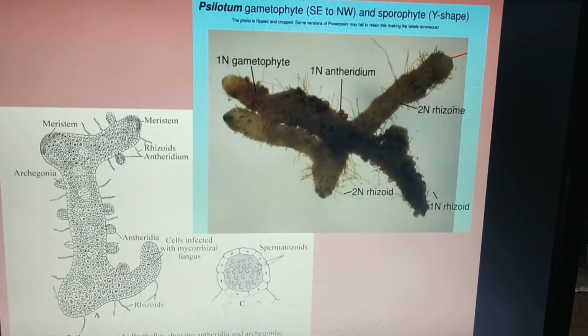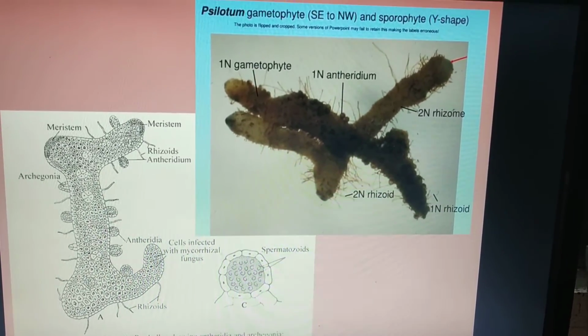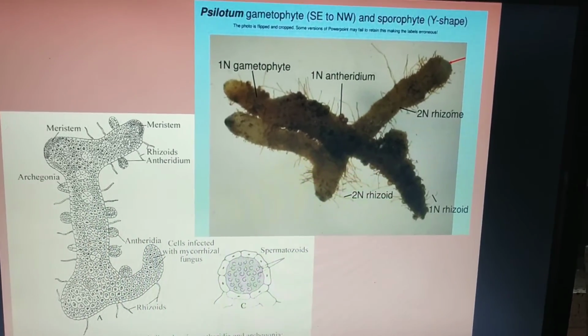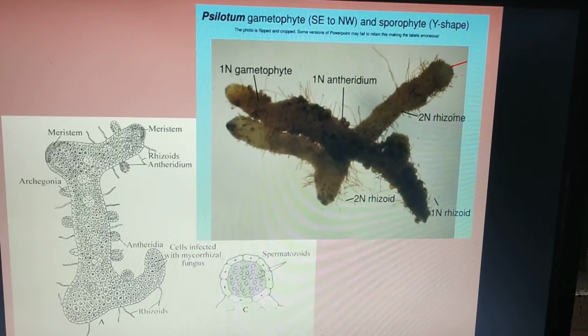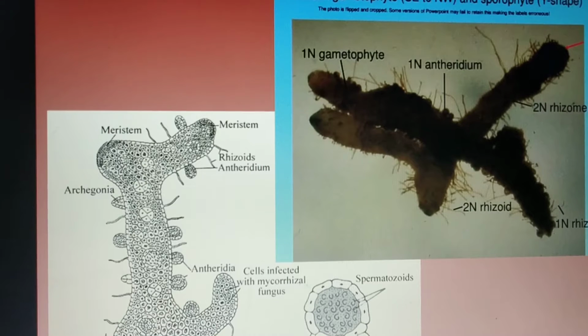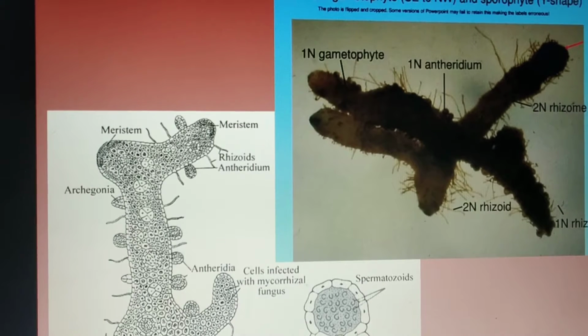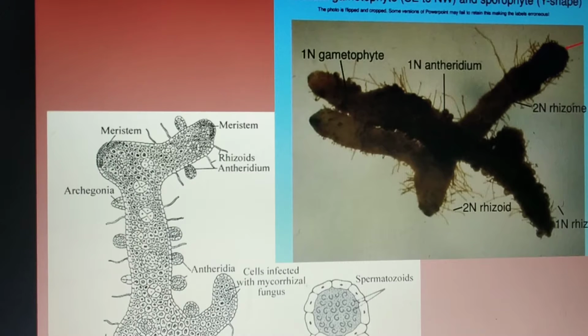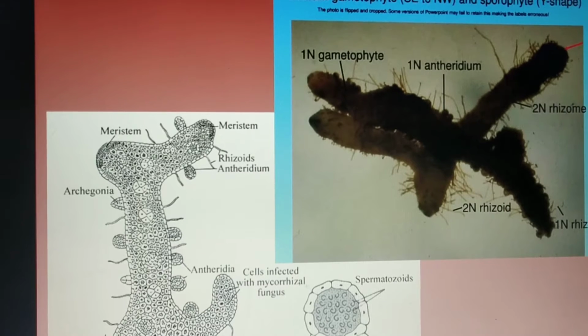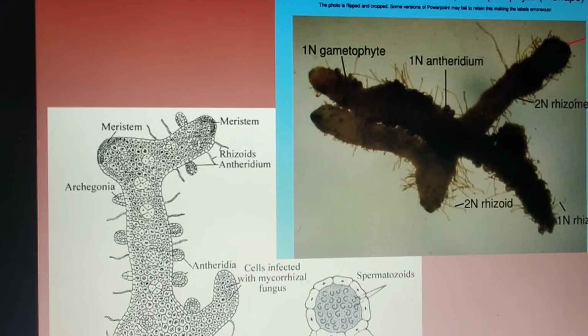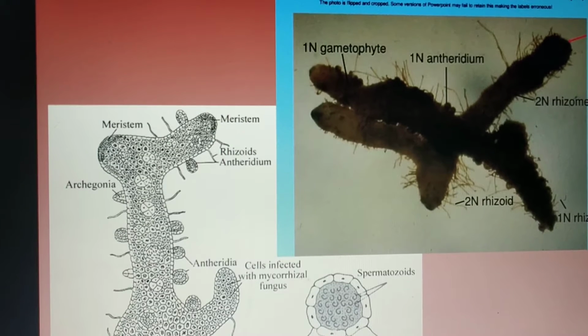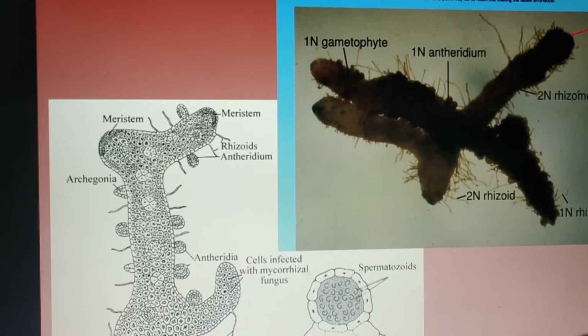Now, if you see the characters of Xylophyta as a whole, most of the members are usually sporophytic. The roots are absent, as you can see. True roots are absent. Only the rhizome with the rhizoids is present, which functions like the roots.